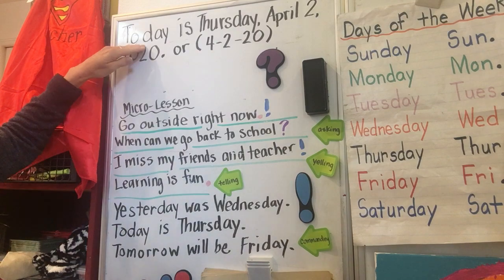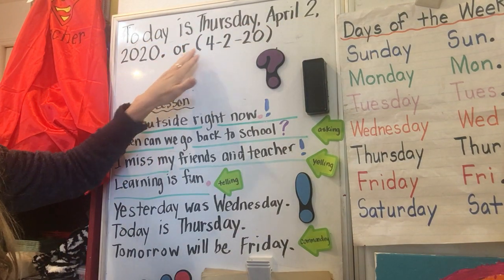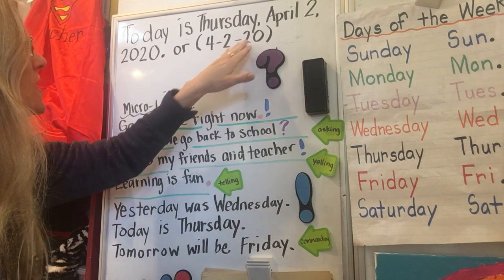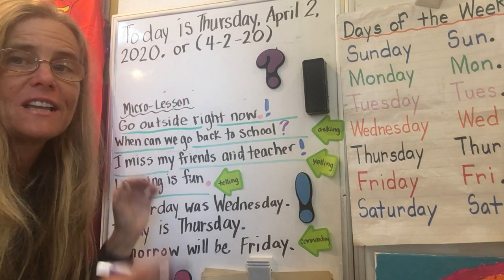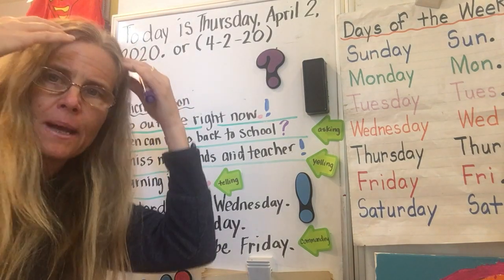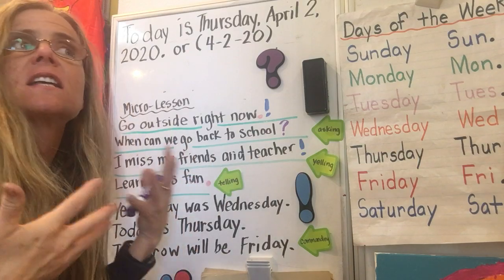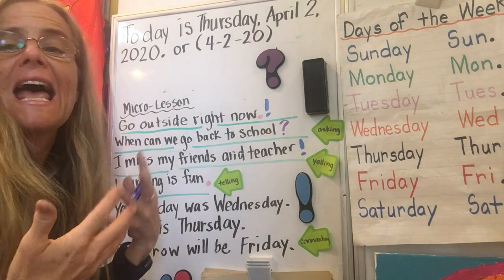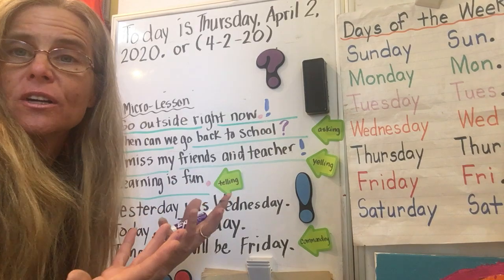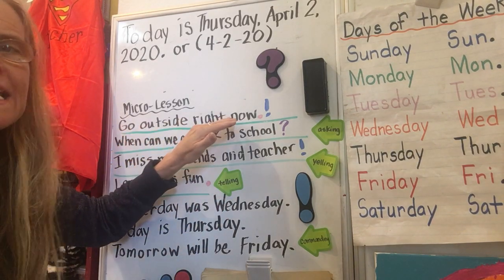So let's read our board. Today is Thursday, April 2nd, 2020, or 4-2-20. Here's our micro lesson. Remember, this is a brain bite, a schema snack. We're trying to build up our schema and make our brain flexible and elastic and smarter. Go outside right now.